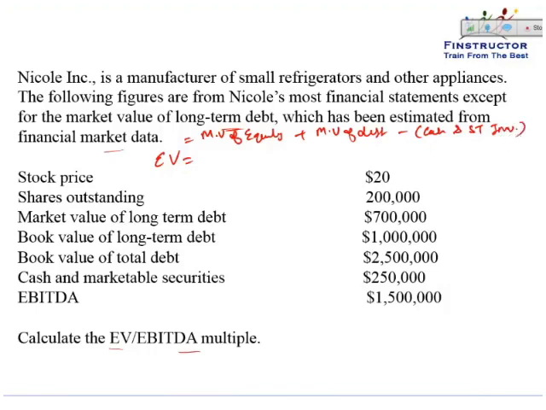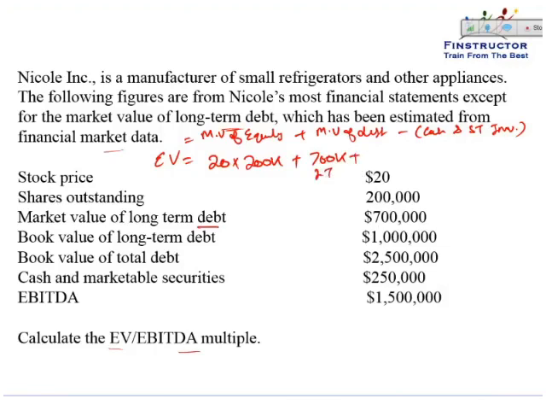Market value of equity is simply the stock price multiplied by the number of shares. Market value of debt. Please note, all debt has to be considered. So long-term plus short-term debt. Market value of long-term debt is given to be 700,000. That is a long-term debt. Plus the market value of short-term debt.